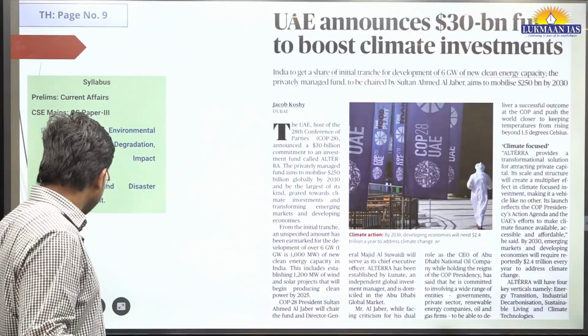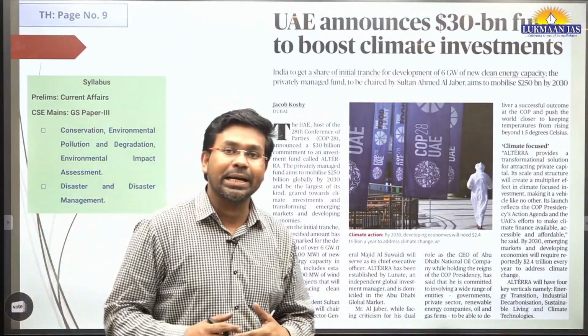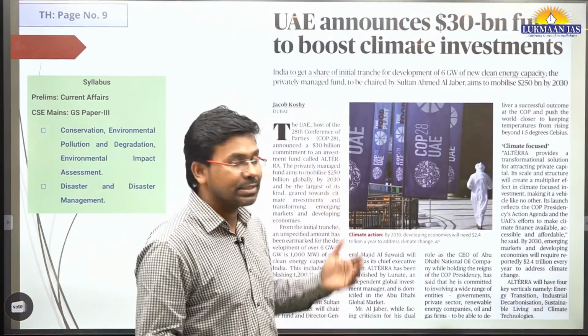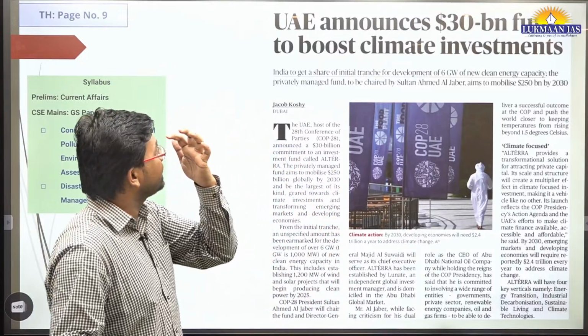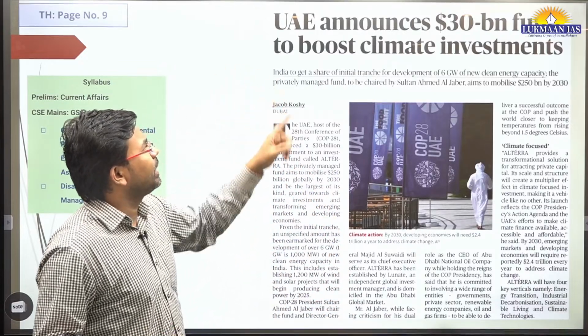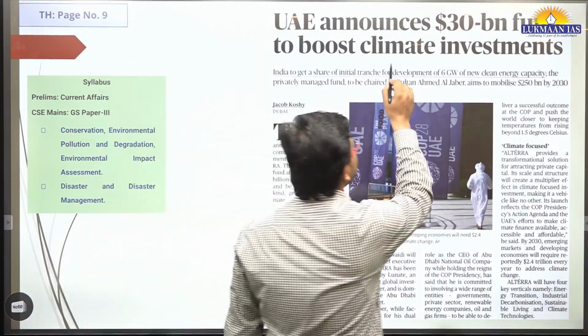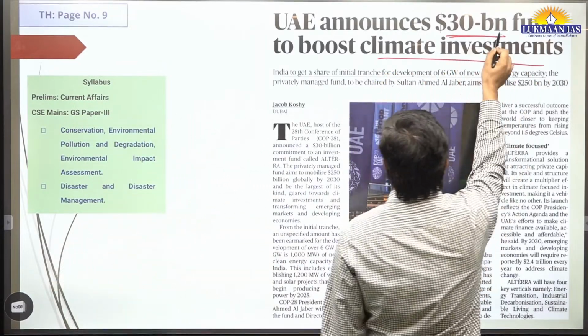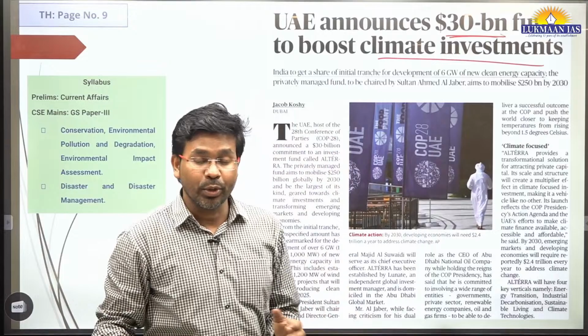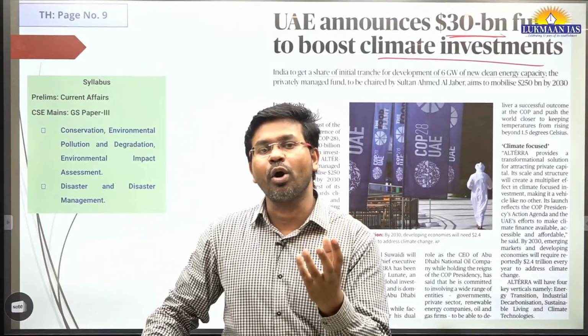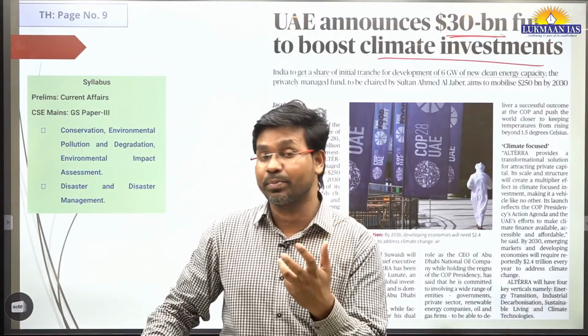So with this, we came to another article. This article is again related to the previous article itself. It says, United Arab Emirates announces $30 billion fund to boost climate investment. As we know, United Arab Emirates is a very small country.